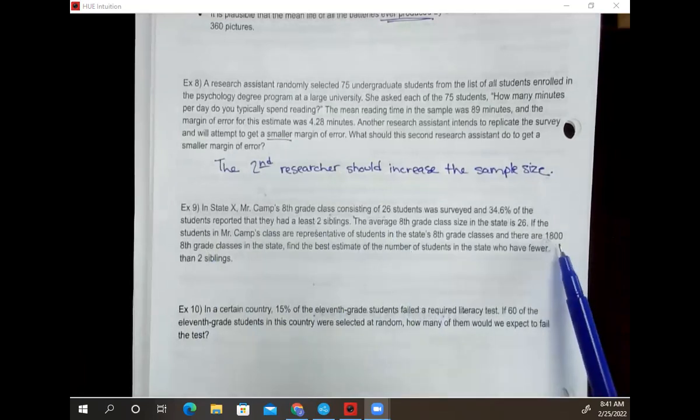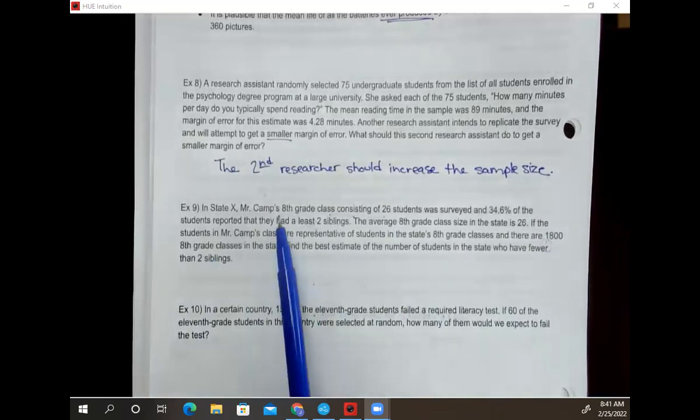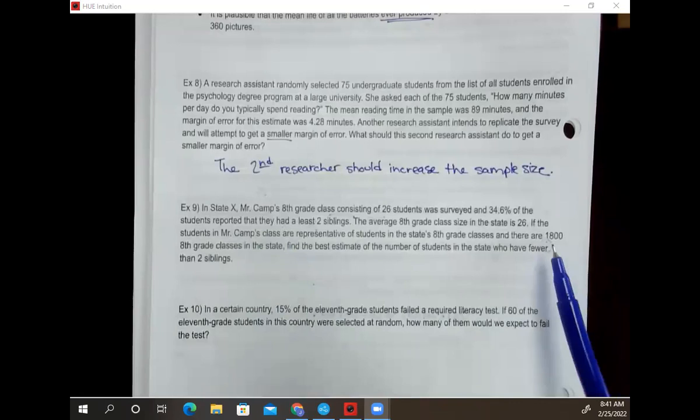And now let's say there are 1,800 8th grade classes in the state. What's the best estimate that we could come up with for the number of students who have fewer than 2 siblings? Now, in general, I'm not a huge fan of using one class to represent 1,800 classes, but let's say that this is, again, a representative sample here, okay?